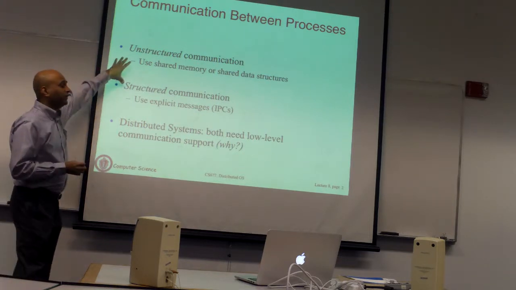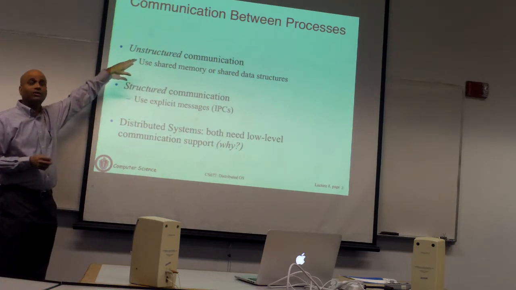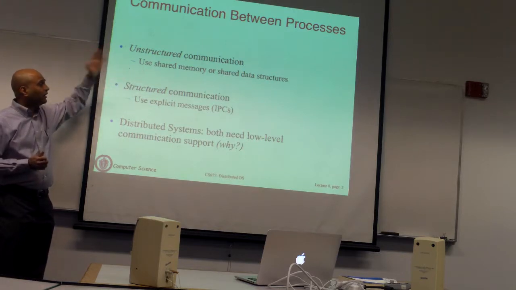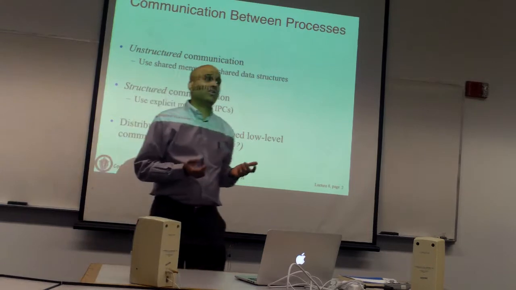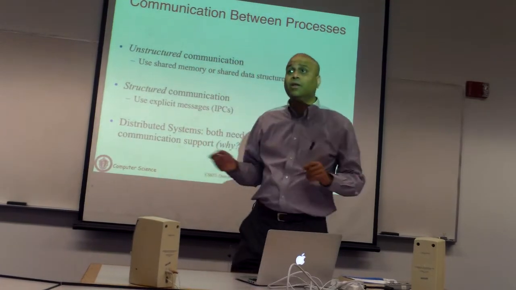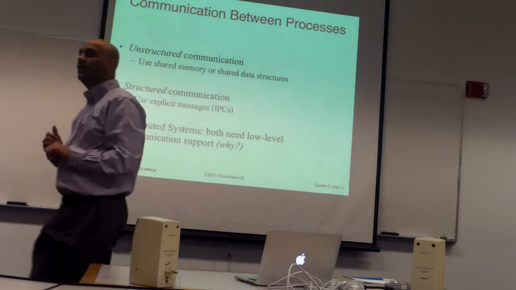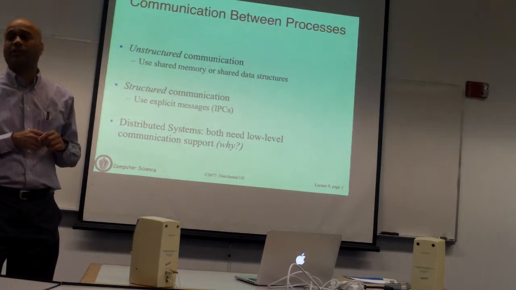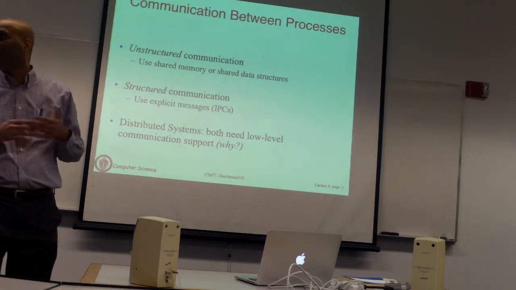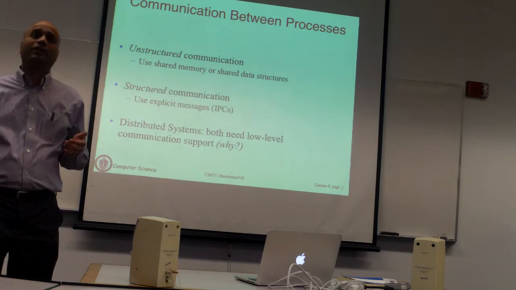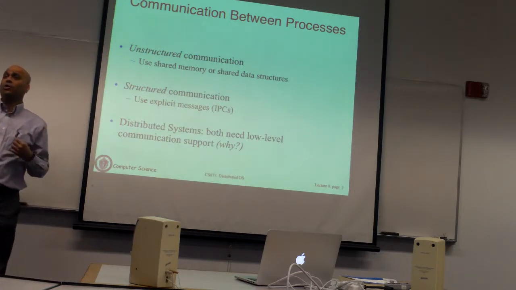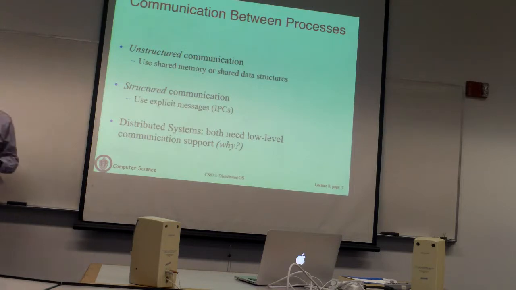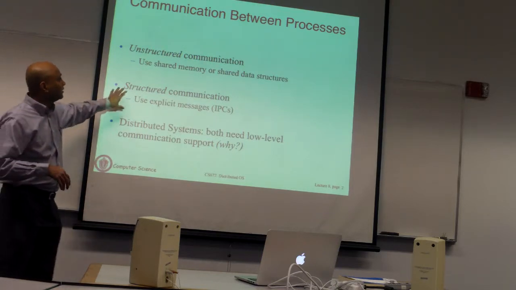Communication can typically take one of two forms, what we call unstructured communication and structured communication. Structured communication is also referred to as message passing. Entities communicate by sending messages back and forth. A message is simply any string, any data that you send to the other entity, which sends you another message back. A message could be a request, and a reply could be something that comes back to you. Okay? So that's structured communication.